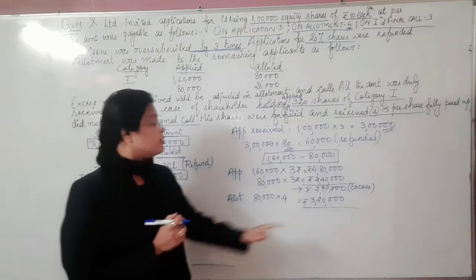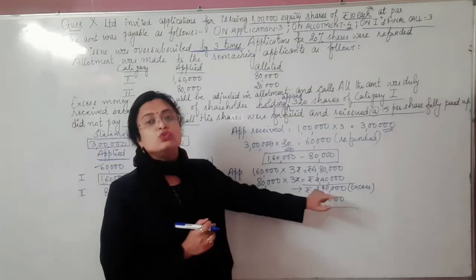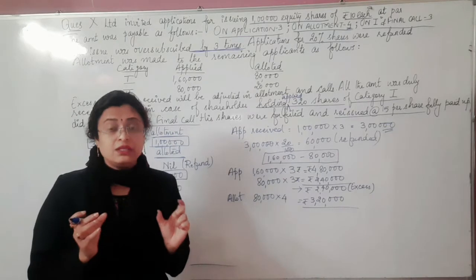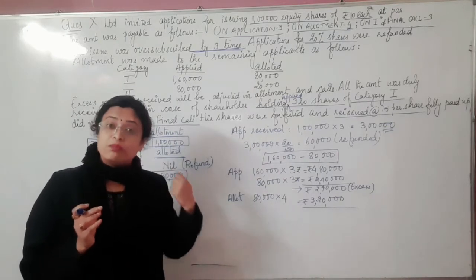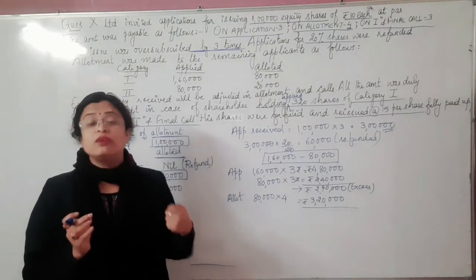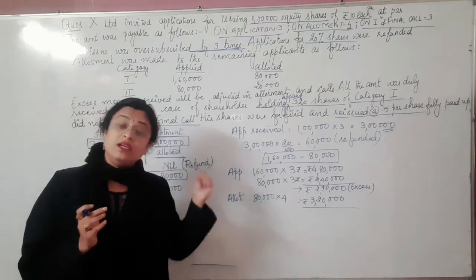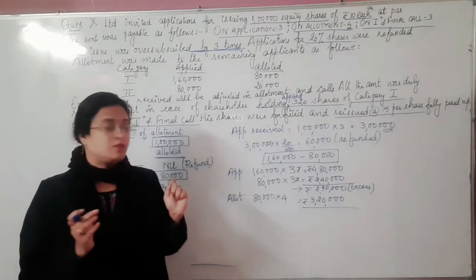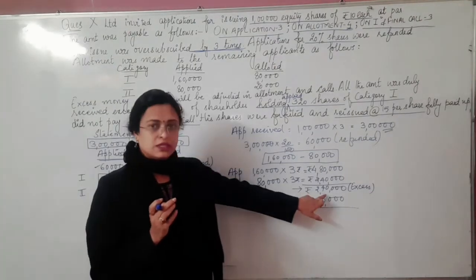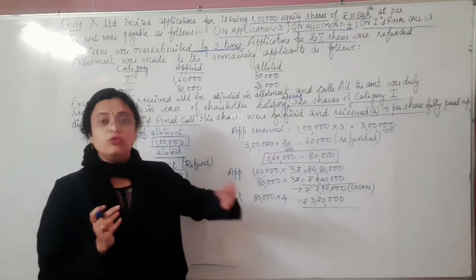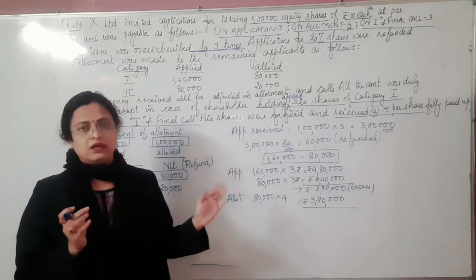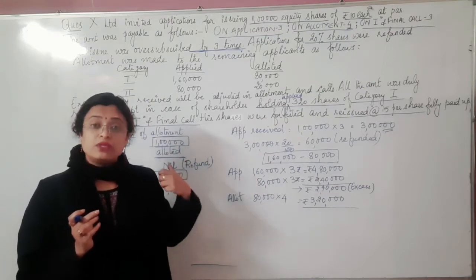How much amount are we adjusting in allotment here? 2,40,000. Adjusting means what was the previous balance we are having. That's what we call adjustment over here. What was the previous amount which we have received earlier in advance, that's what we call adjustment. So 2,40,000 is the remaining amount which we have received earlier.